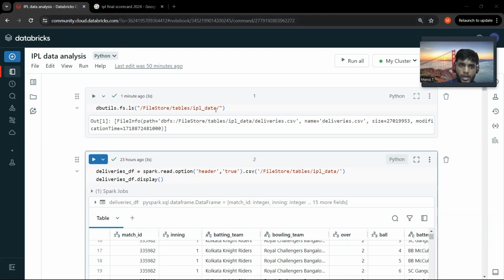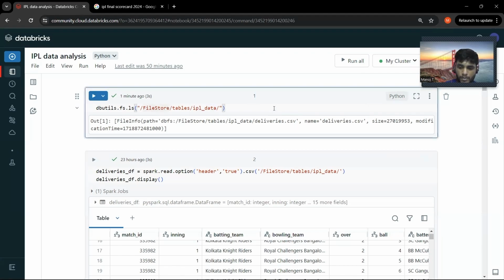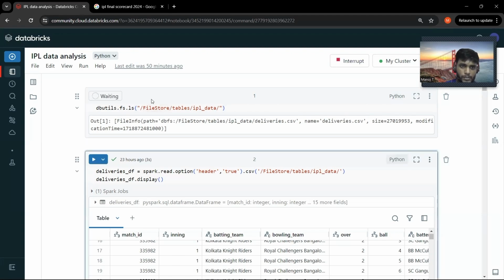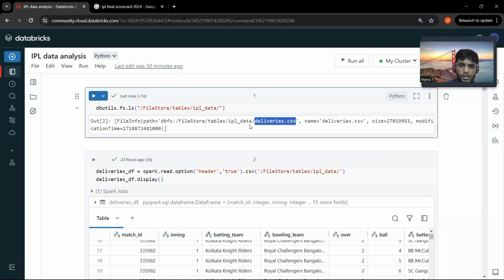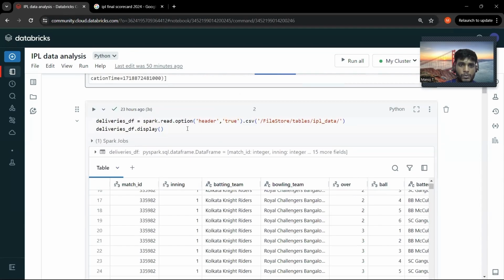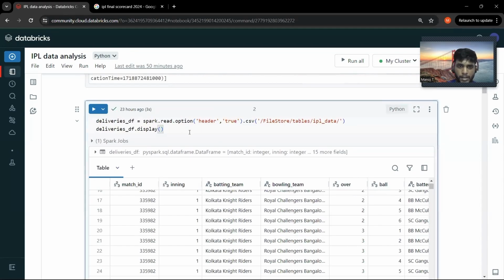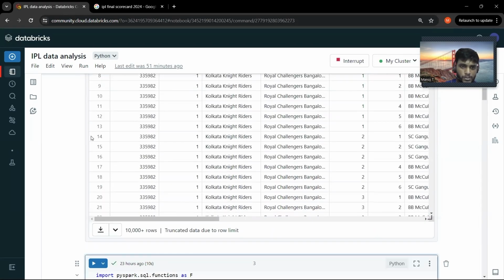Right, so I have my Databricks set up already, and I have already uploaded the CSV file onto my file store. Let me run this. Okay, if you see here, my CSV file is situated in this particular location. So let me just read this file and display the output.